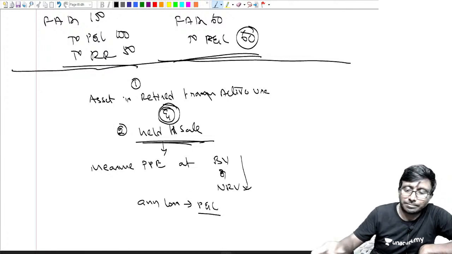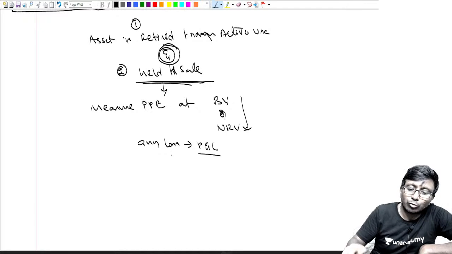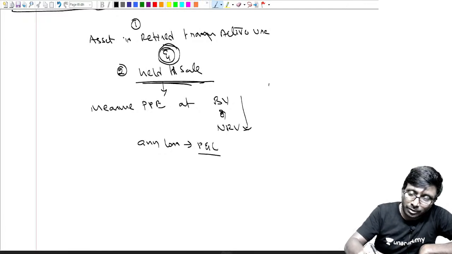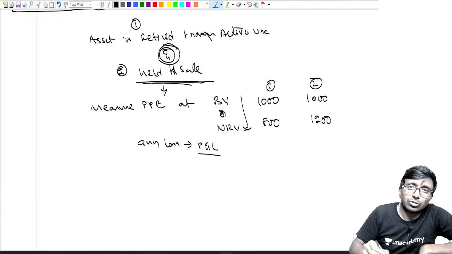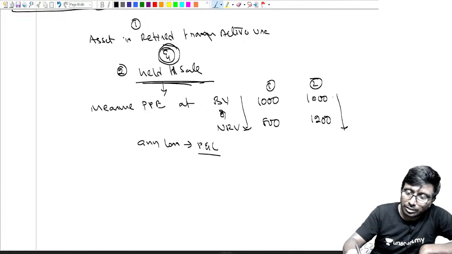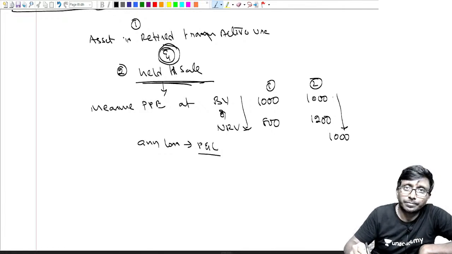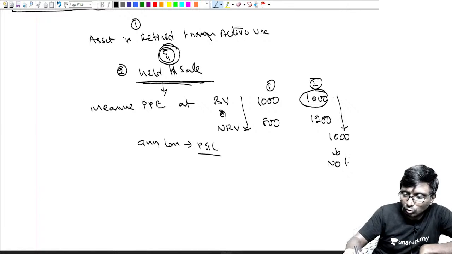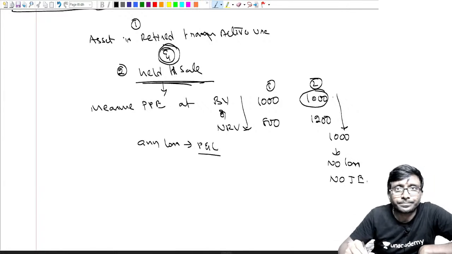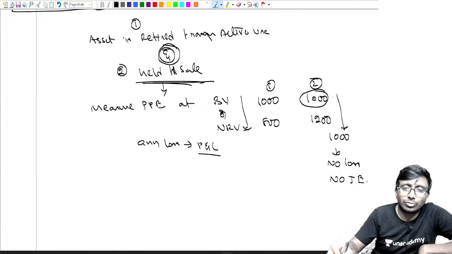Situation 1: book value 1000, NRV 800. Situation 2: book value 1000, NRV 1200. In the second situation, whichever is lower is 1000, your book value is already lower than the NRV, so there is no loss and no journal entry to record.